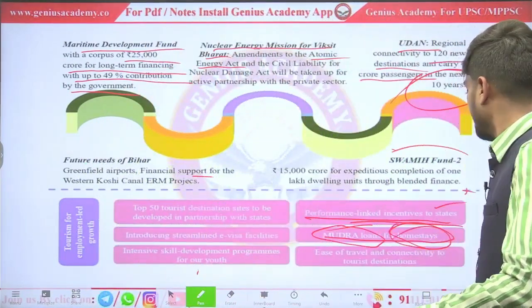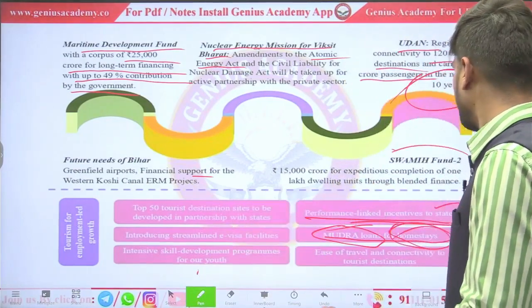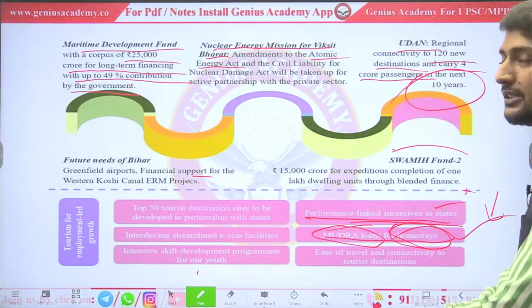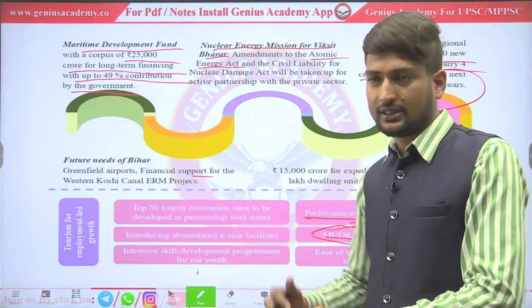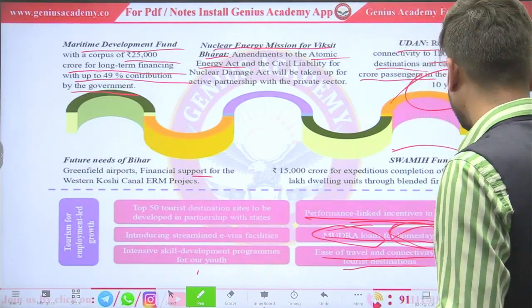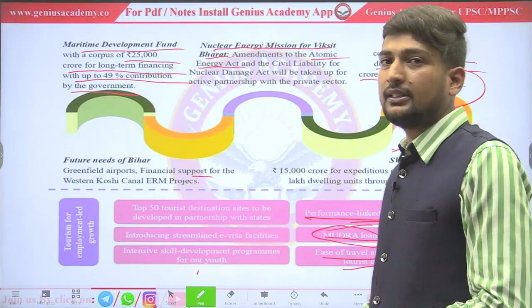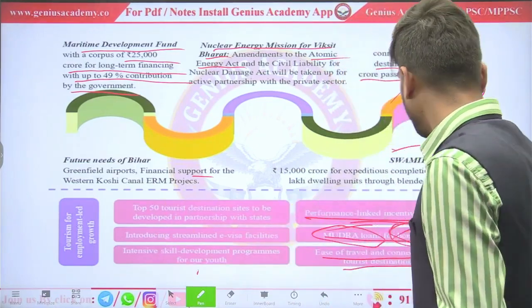Home stay. What will government do? Government will provide loan to them, Mudra loan, to make such rooms available for tourists. Ease of travel and connectivity to tourist destination. How it will be achieved? By increasing infrastructure, by building road.